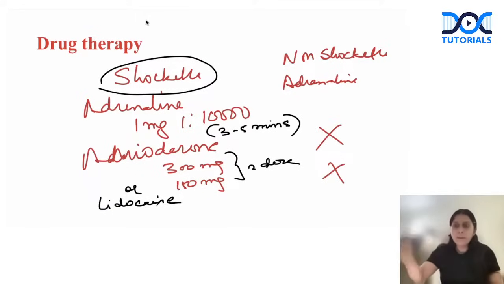Don't keep a drug in your mind like atropine or sodium bicarbonate. These are not drugs which we use in managing a cardiac arrest patient. Whatever I'm mentioning, whatever is in the flow chart should be in your mind, nothing else. My point is, never imagine a drug. So don't think sodium bicarb, calcium gluconate, calcium chloride, all sorts of drugs. No, guys, these are the only drugs.